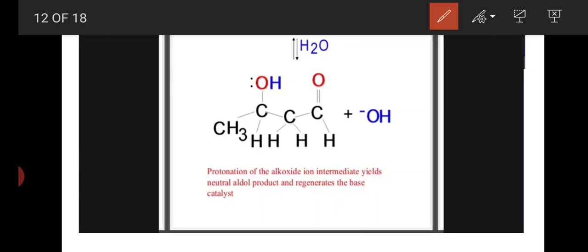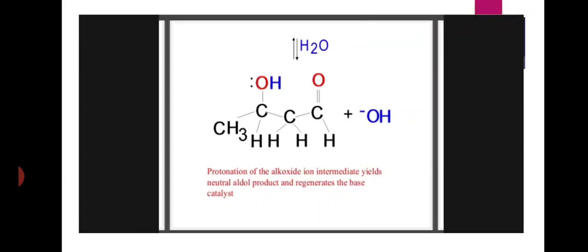Okay, this is the final step. What will occur in the final step? Protonation of the alkoxide ion. This involves the protonation of the alkoxide ion. Protonation means one proton is attached to the oxygen and forms a neutral compound. This is protonation of the alkoxide ion intermediate, and it yields the neutral aldol product and regenerates the base catalyst also. This is the final step of the aldol condensation reaction.